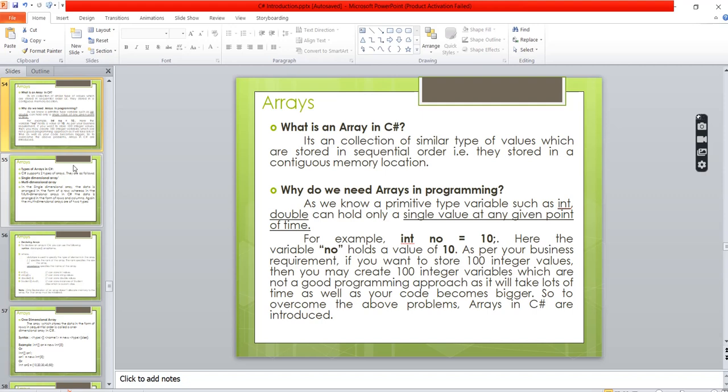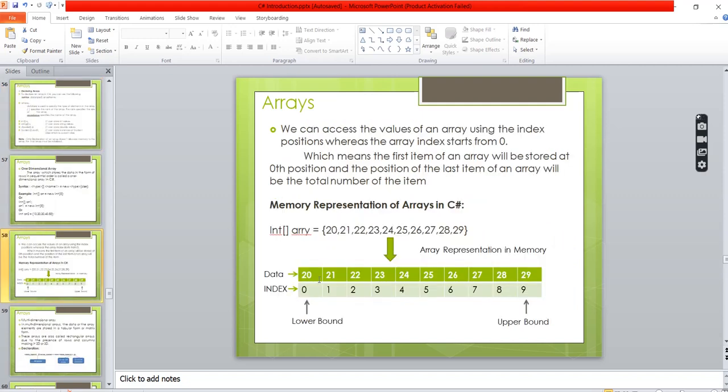Okay, what I'm trying to say is that we have the 10 indexes. I have only 3 values. So here I don't have any options now. The first value will be stored in the 0 index, second value in the first index, third value in the second index.